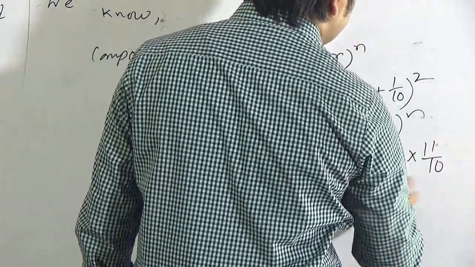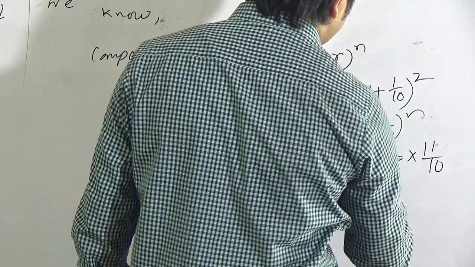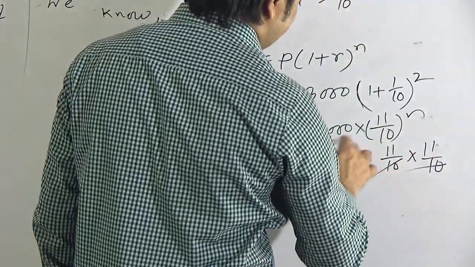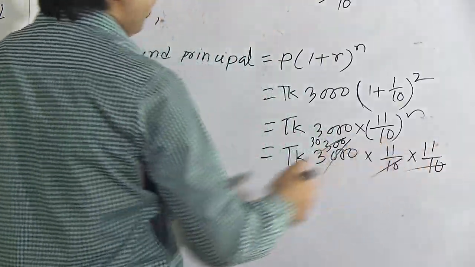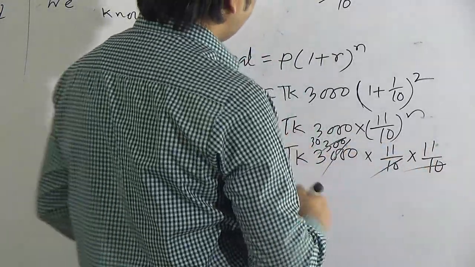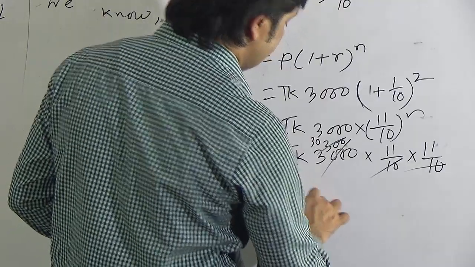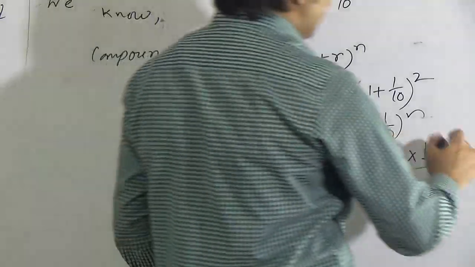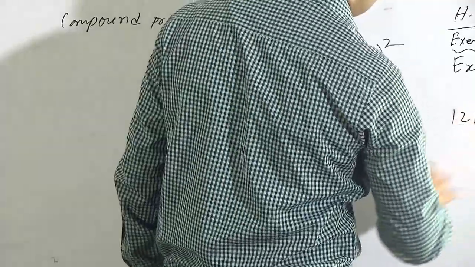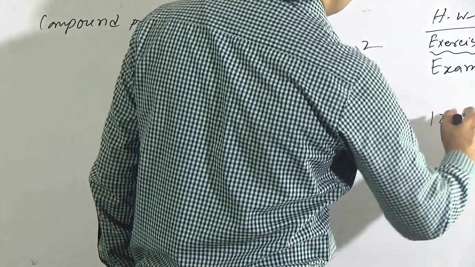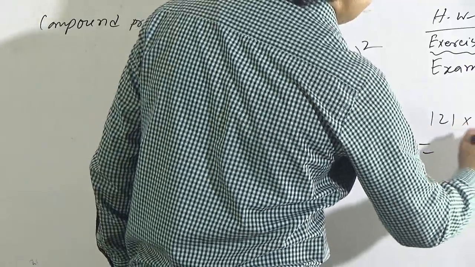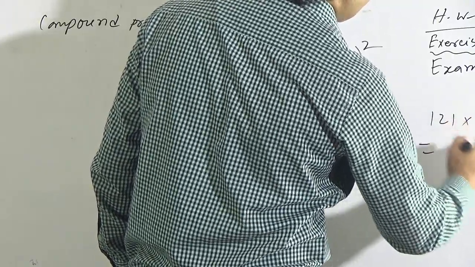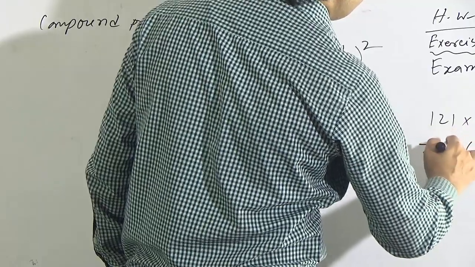So we can cut this 10, we will get 300, and cut again by 10, we will get 30. So multiply 11, 11 and 30. If you multiply 11 and 11, you will get 121. Then multiply by 30: here is 0, and 3 ones are 3, 3 twos are 6, 3 ones are 3.